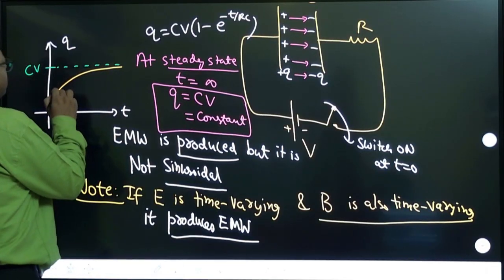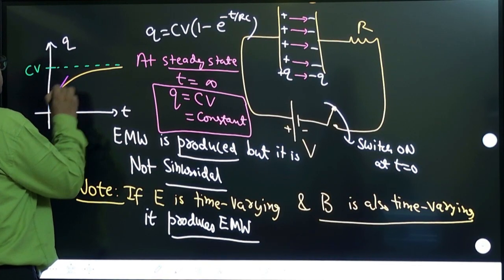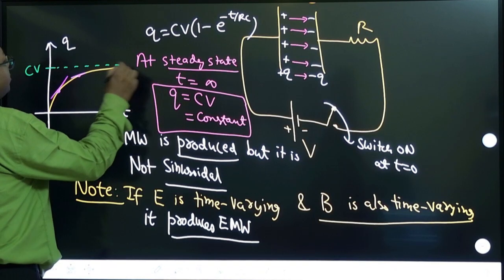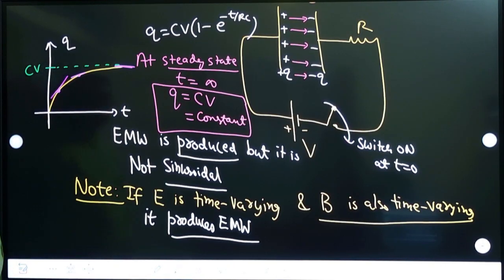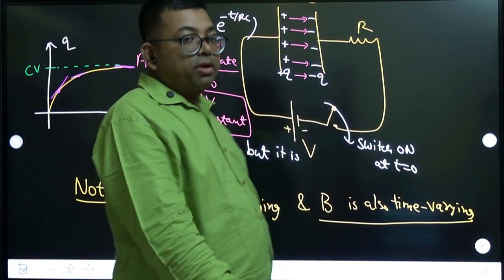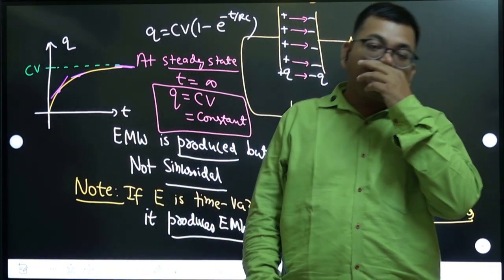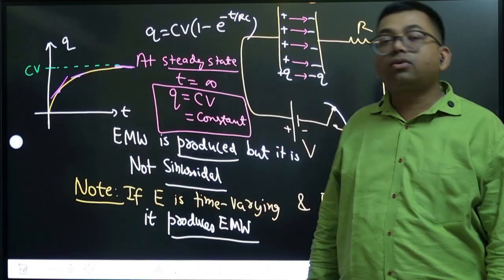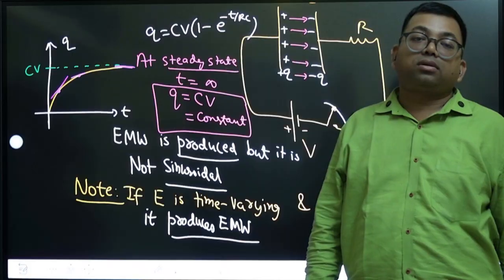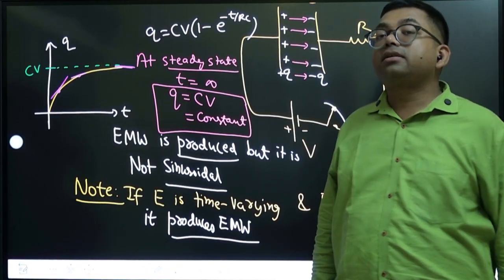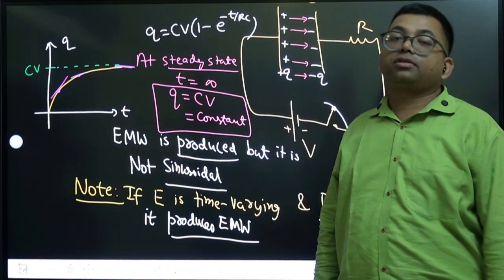Here the slope is more, now the slope is less. Finally, when it becomes maximum, the slope will become zero. Clear? So the rate of change, that means you can say current, is gradually decreasing, and as current decreases, the magnetic field which is produced also decreases.